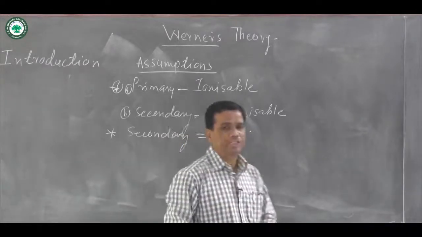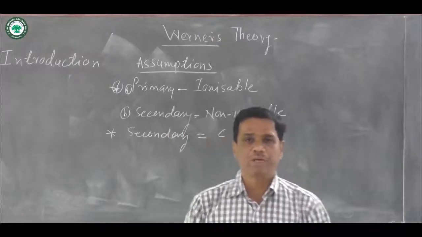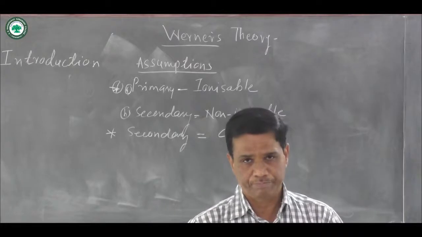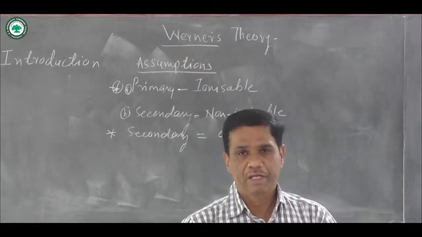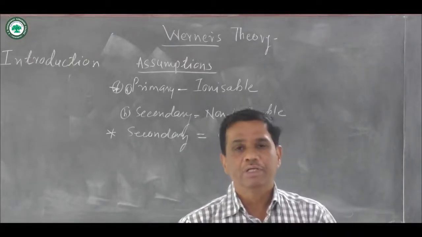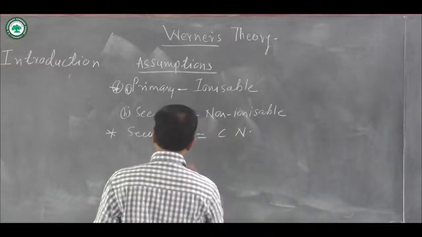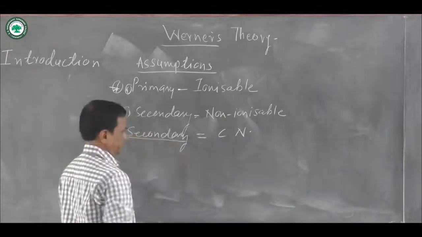You know that coordination number means the number of ligands that are directly attached to the central metal atom or ion, and the ligands directly attached are secondary valencies.